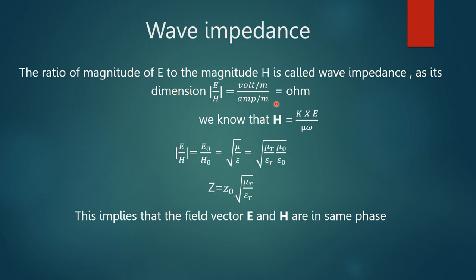Now we find the value of this. We know H is equal to k cross E by mu omega.